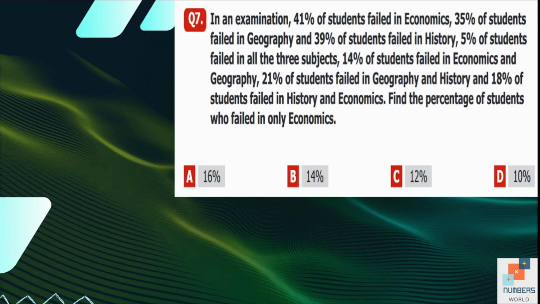Question number 7. In an examination, 41% of students failed in economics, 35% of students failed in geography, and 39% of students failed in history.